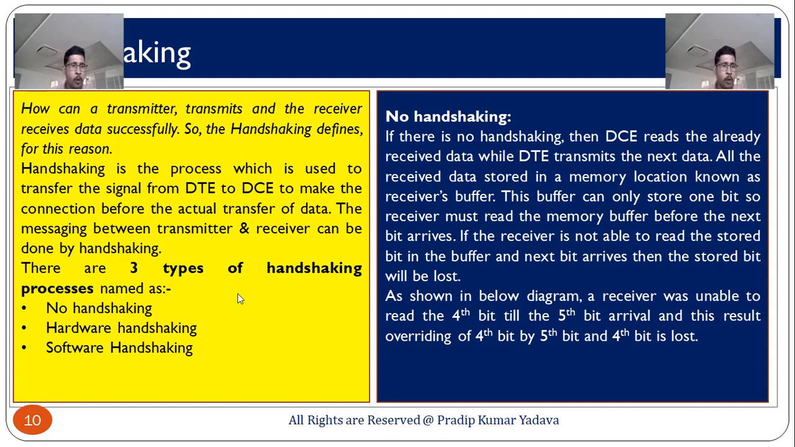If the receiver is not able to read the stored bit in the buffer and the next bit arrives, then the stored bit will be lost. So, that is the problem in no handshaking, because at a time the receiver has to read this data. If the receiver reads the data, your buffer is empty, so the transmitter can send the data. But in some cases, suppose the receiver has not read the data, and the data is already available in the receiver buffer, and the transmitter sends the data, then what happens? In that case, your received data will be lost. So, that is not an example of perfect communication.